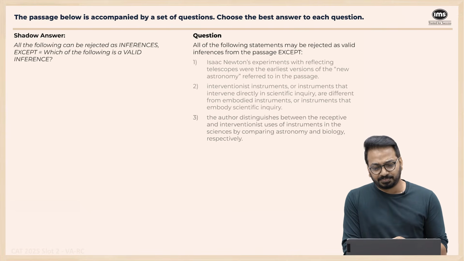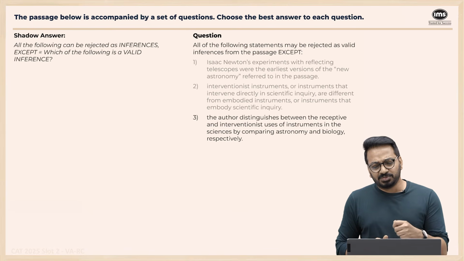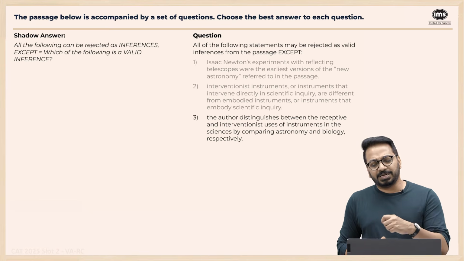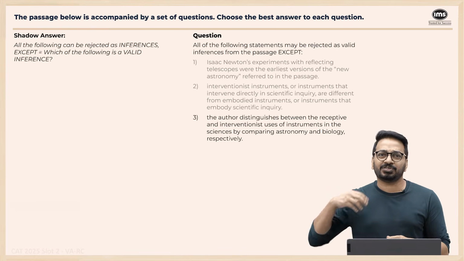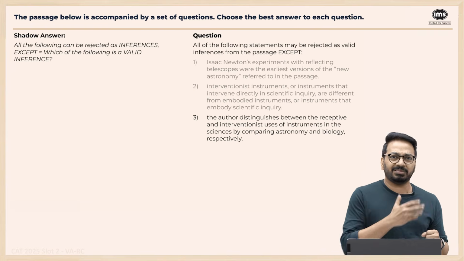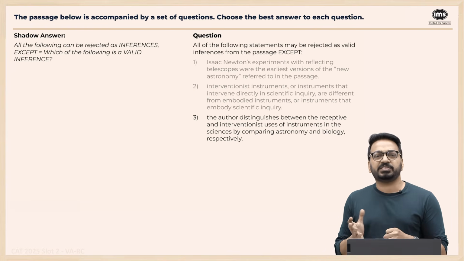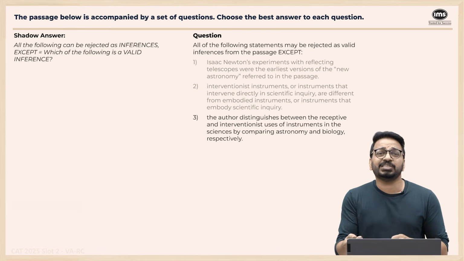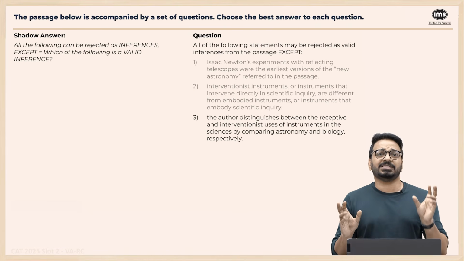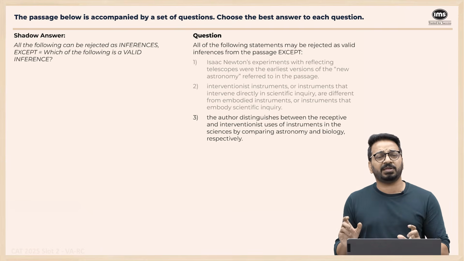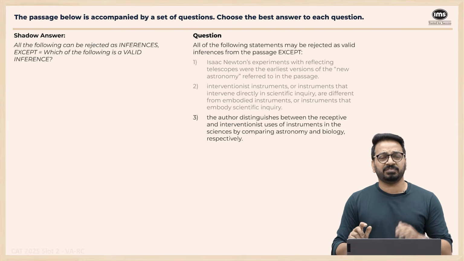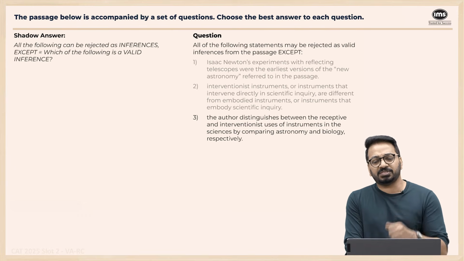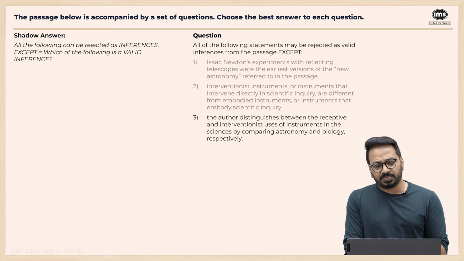So embodied instruments are not a type of instruments, which is what this option is saying, which is why option 2 is incorrect. The author distinguishes between the receptive and interventionist uses of instruments in the sciences by comparing astronomy and biology, right? Because in astronomy, it's saying astronomy has some interventionist thing like probes, but largely it's been receptive, whereas biology has been largely interventionist because of what? Gene splicing and everything else. And so he's introducing the word receptive in the first paragraph and interventionist in the next paragraph. First paragraph is about astronomy, second is about biology, and that's why this is a valid inference on the passage.